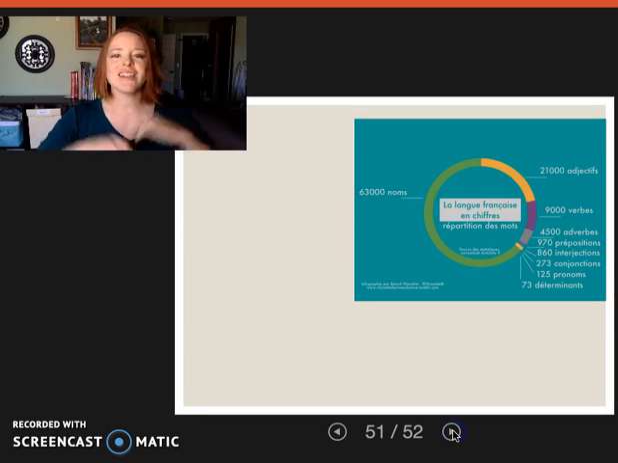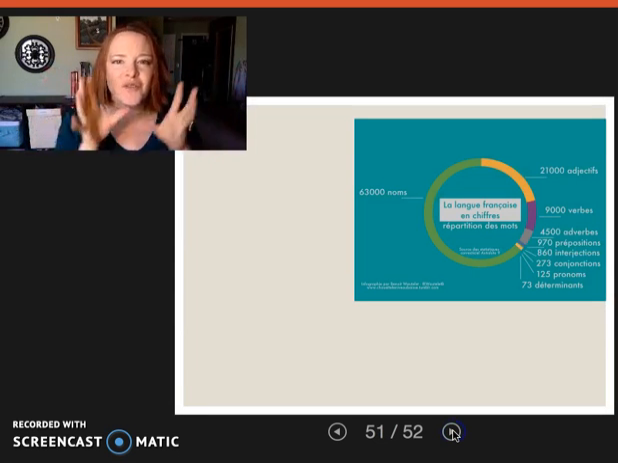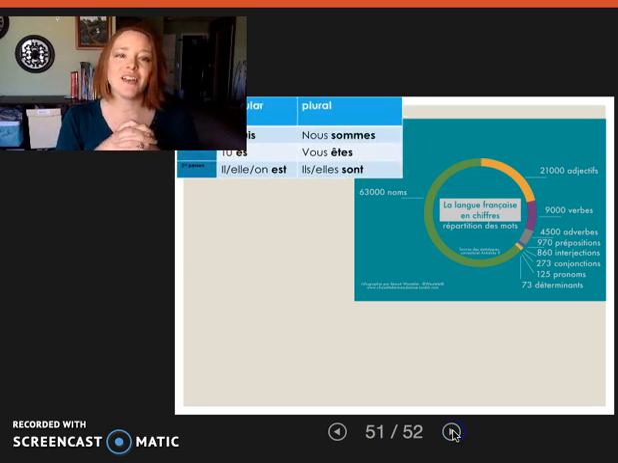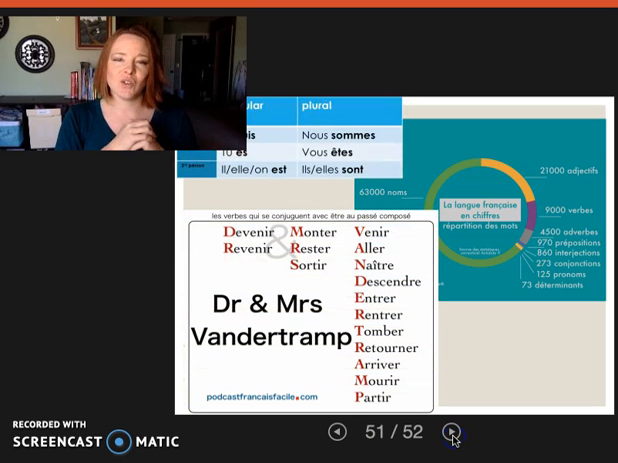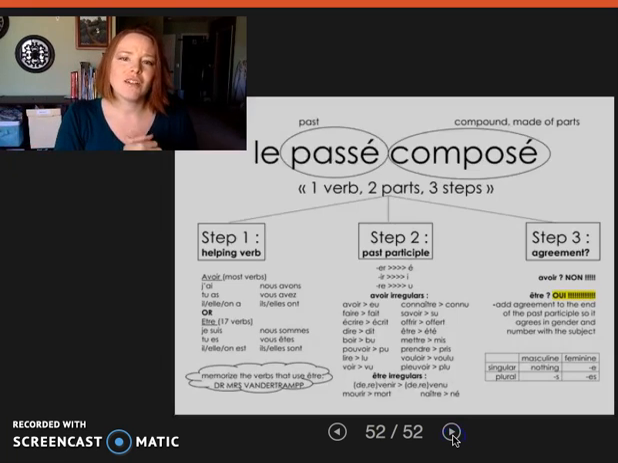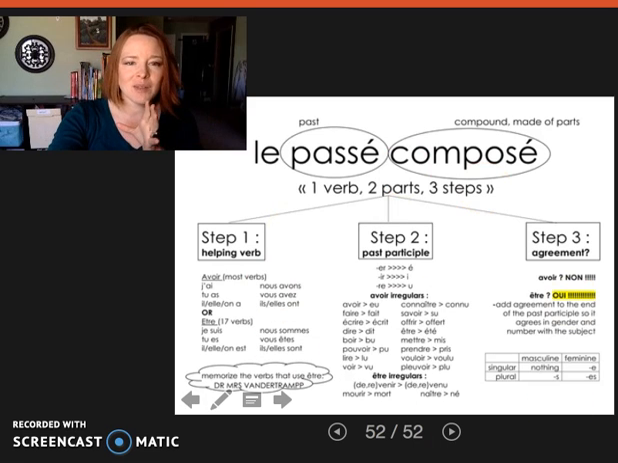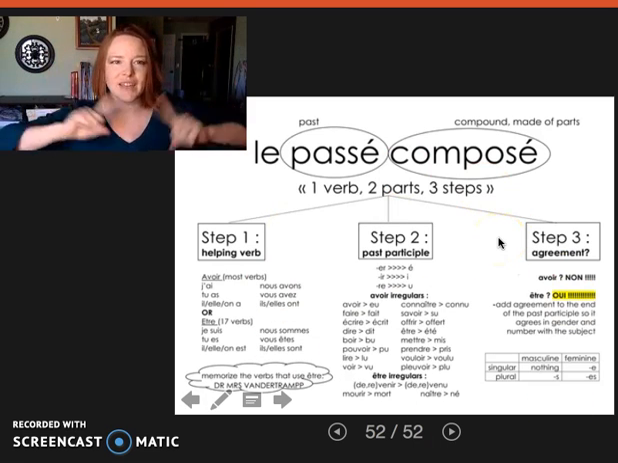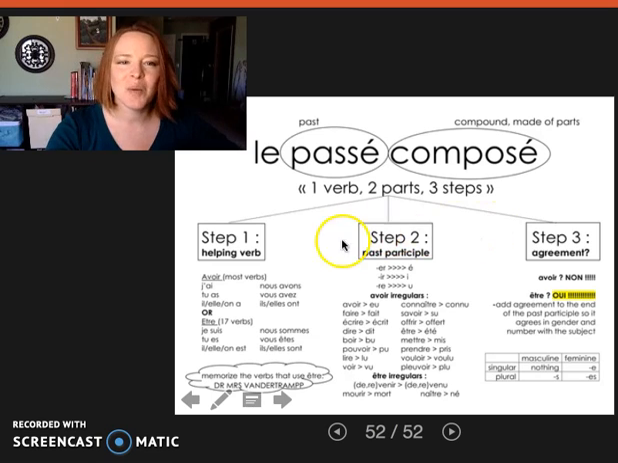In general, we're using the passé composé to narrate these events that are occurring. And even though there's 9,000 verbs in French, only that lovely handful of Dr. and Mrs. Vandertramp is going to take être. So find a way that will help you memorize that. And let me know how that works. And if this helps simplify it and you're ready for this, that's fine too. Just remember choosing your auxiliary, then picking your past participle.